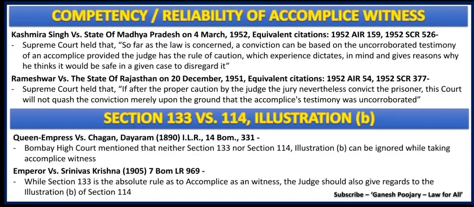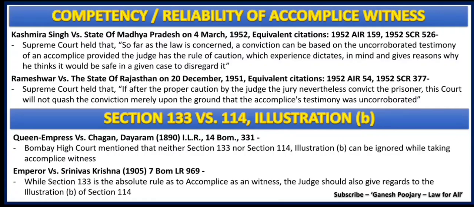However, in this case law it was held that while section 133 is the absolute rule as to an accomplice as a witness, the judge should also give regard to illustration B of section 114. Yes, section 133 is shall, section 114 illustration B is may, but even then the judge should give regard to illustration B of section 114. That is what was held here.